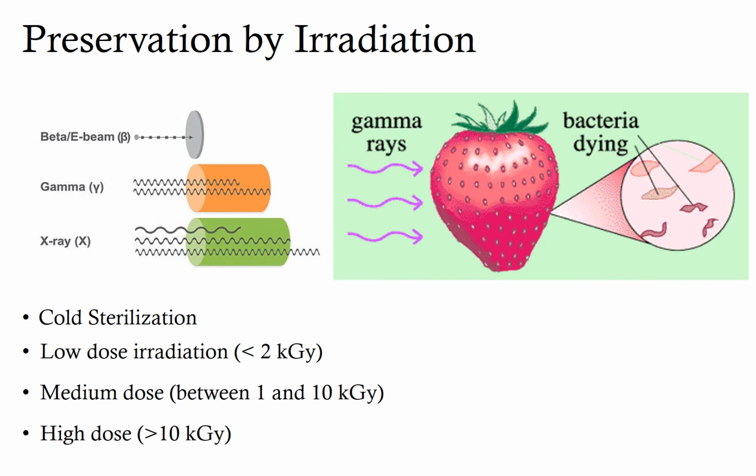The next method of preservation is by irradiation. Food irradiation is a technology that improves the safety and extends the shelf life of food by reducing or eliminating microorganisms and insects. It usually applies ionizing radiation to food. There are different types of radiations used, for example, electron beam radiation, gamma rays, and X-rays.